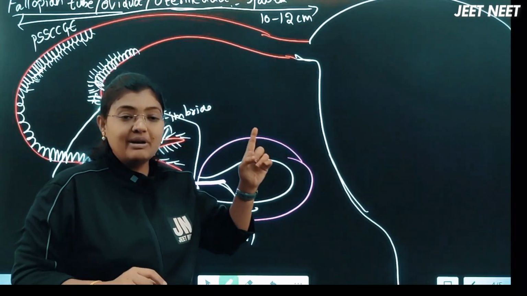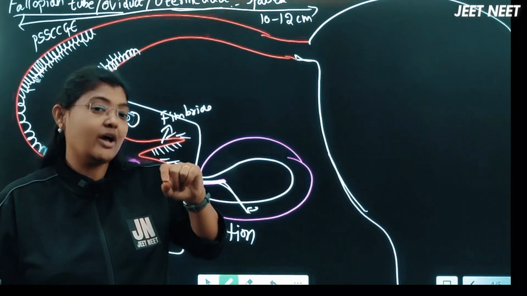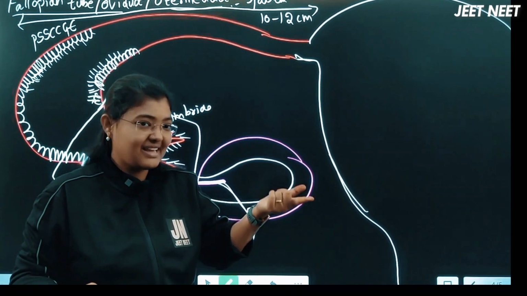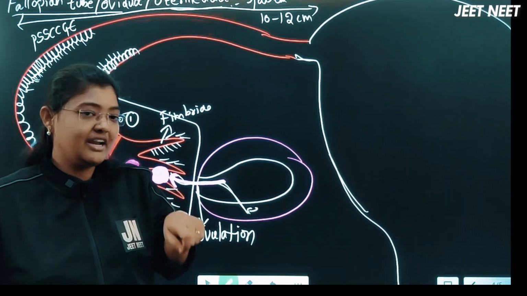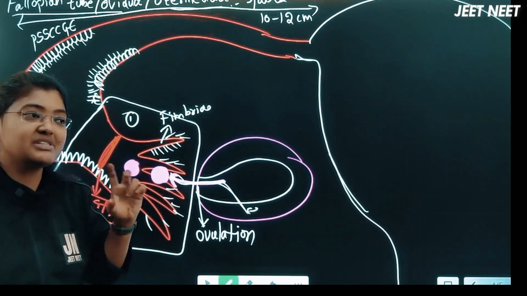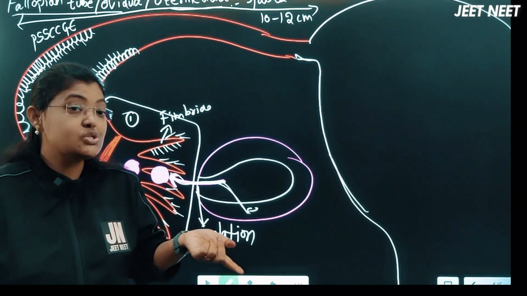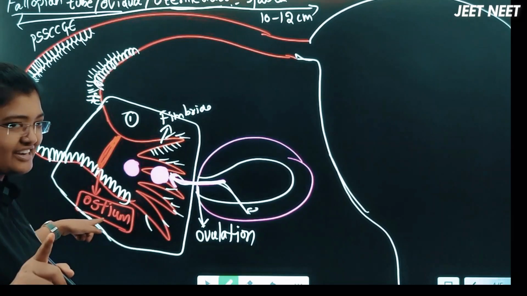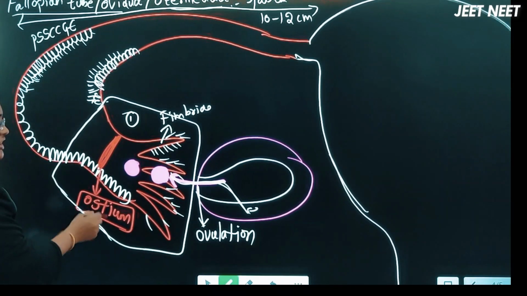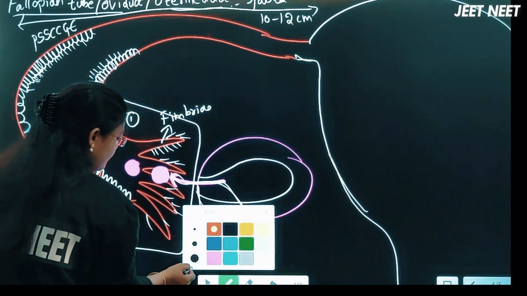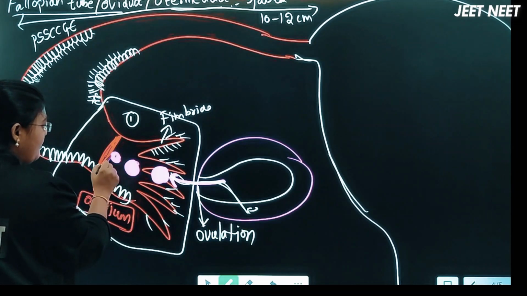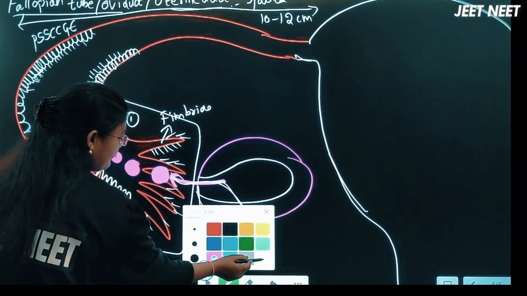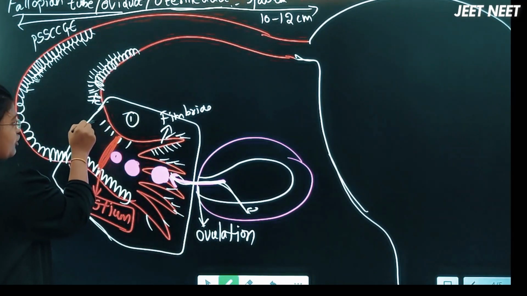In the animal kingdom, we will discuss ostia and osculum also. Osculum is an excurrent pore, ostia is an inhalant pore, and here we are talking about the ostium. See the difference: ostia, osculum, and here ostium. The ostium is the aperture where the ova moves because of the ciliary movement inside the fallopian tube.